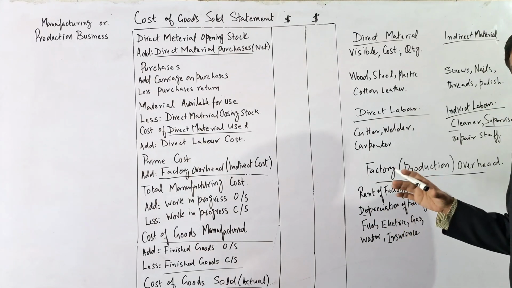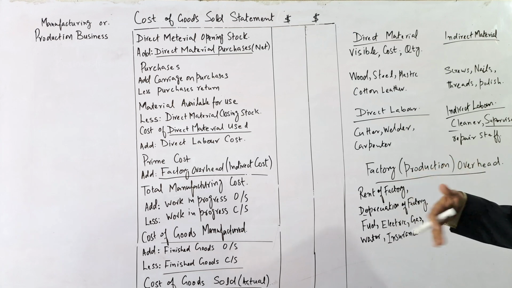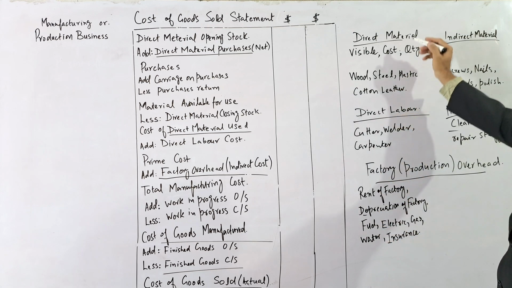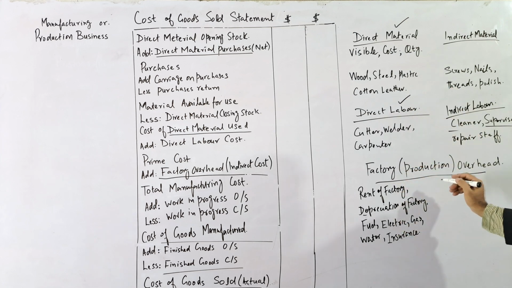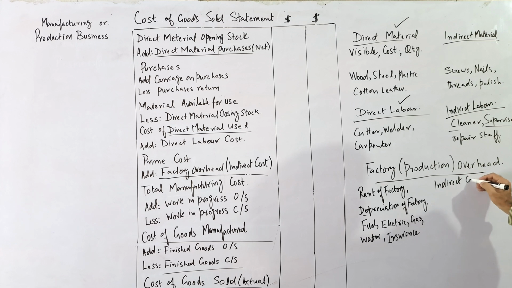So all these costs in the production process, other than the direct material and the direct labor, all the costs and the other indirect costs, meaning indirect labor and indirect material.